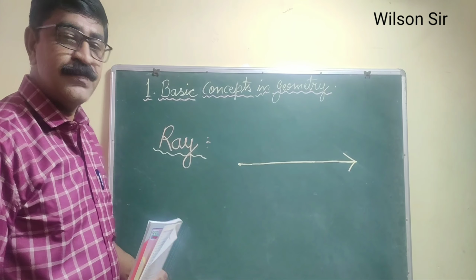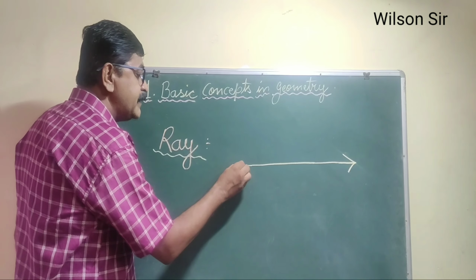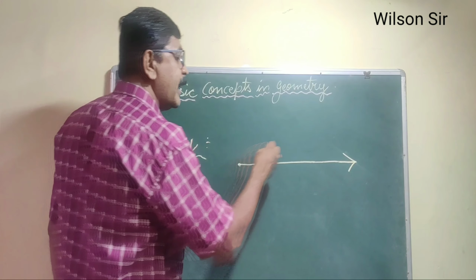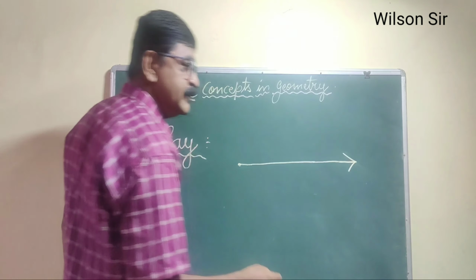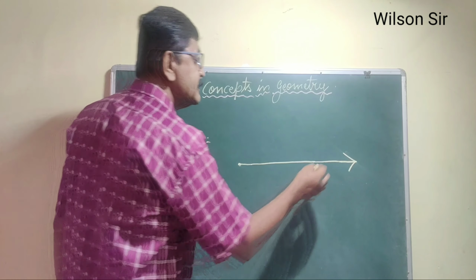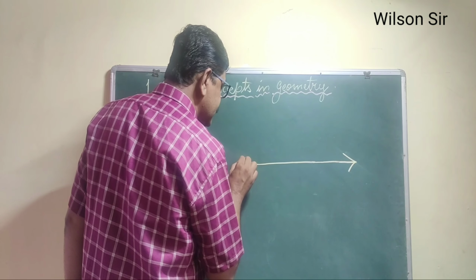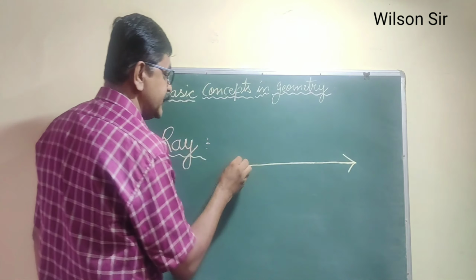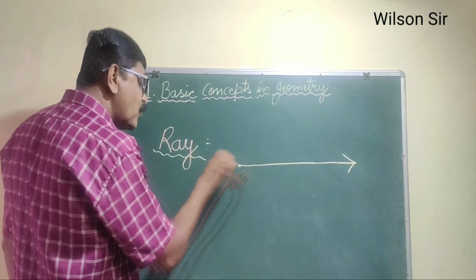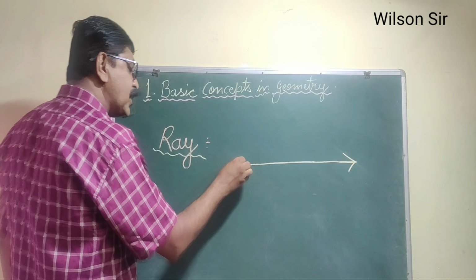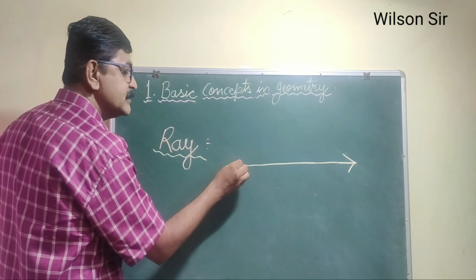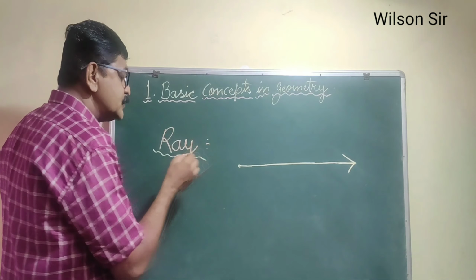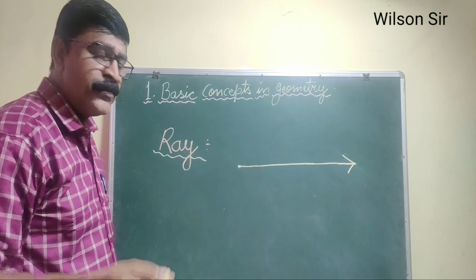So such a figure has one end point on one side, and an arrowhead on the other side. So this indicates that this ray is extending in this direction. On this side there is no extension, or the line cannot grow in this direction because this is a starting point, or we can say an end point. So a ray is also a part of a line.